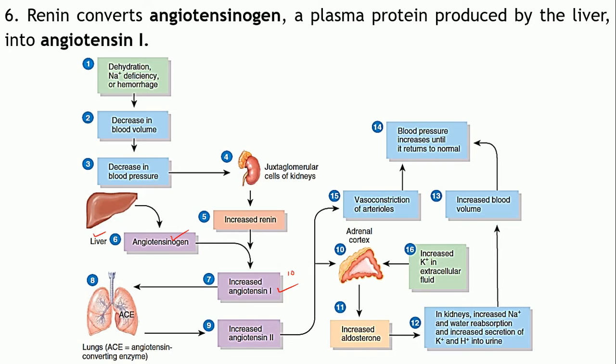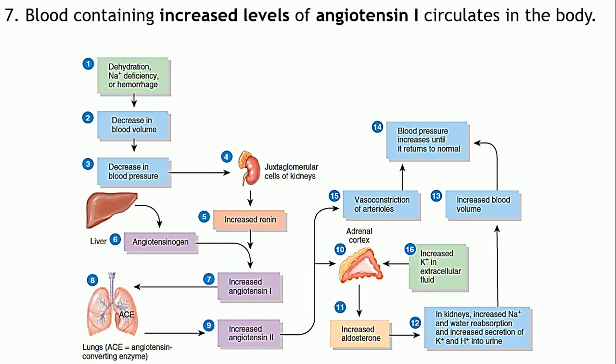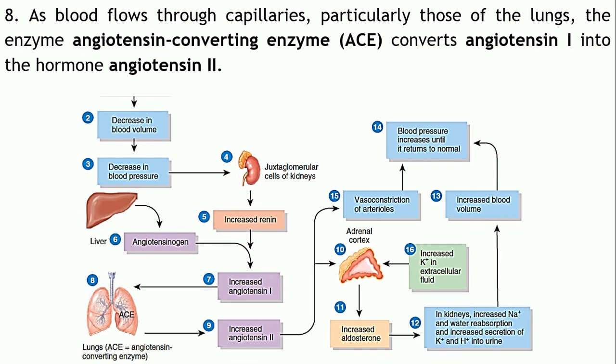Angiotensinogen is the precursor for angiotensin 1, and from this polypeptide a 10 amino acid chain is clipped off, which is known as angiotensin 1. So increased renin results in increased circulating levels of angiotensin 1 in the body.